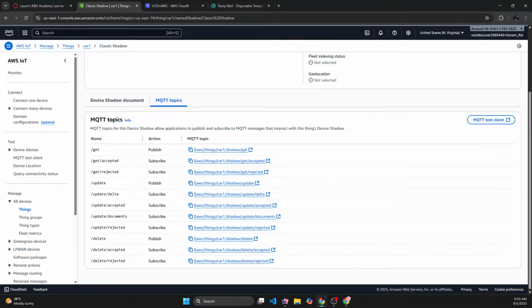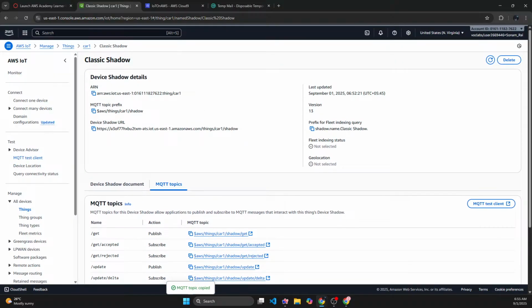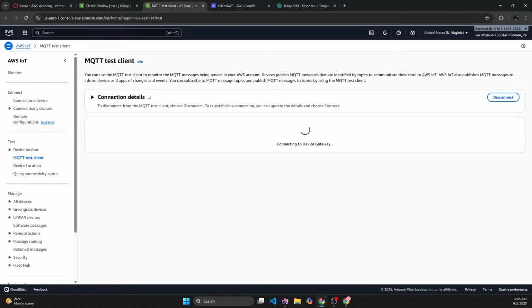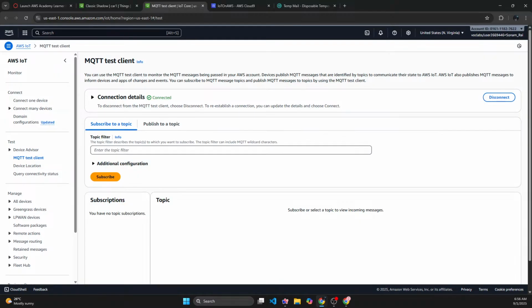If you want to test how this is working, how you are going to get the message, what message you are getting, then you can just copy one of the topics and go to the MQTT test client, and then you can subscribe to one of these topics.